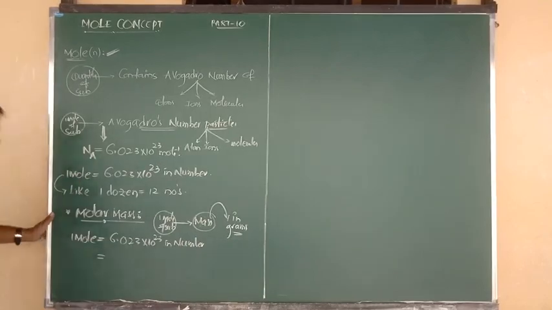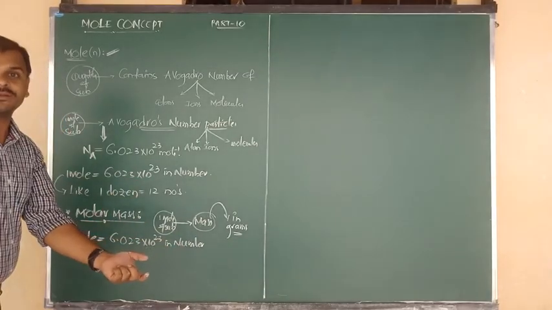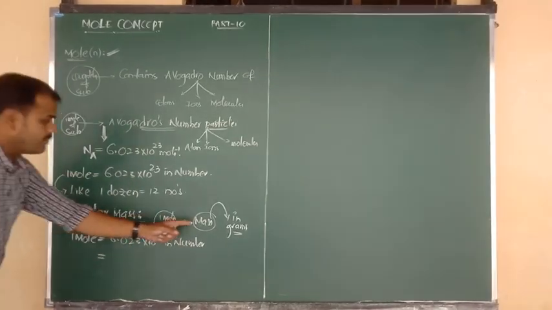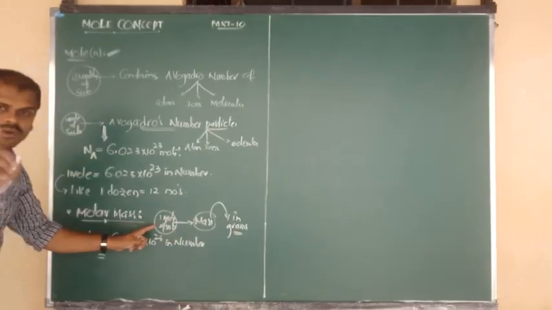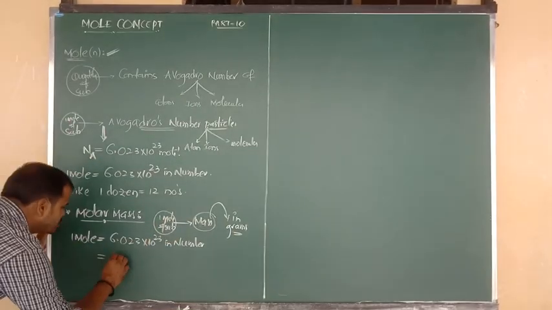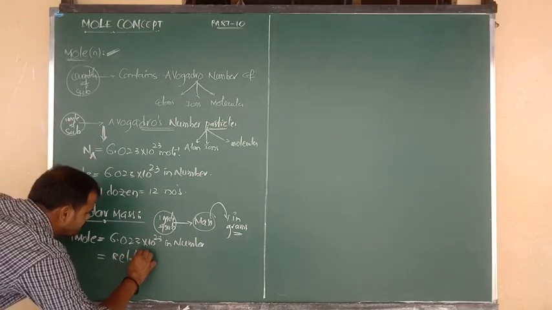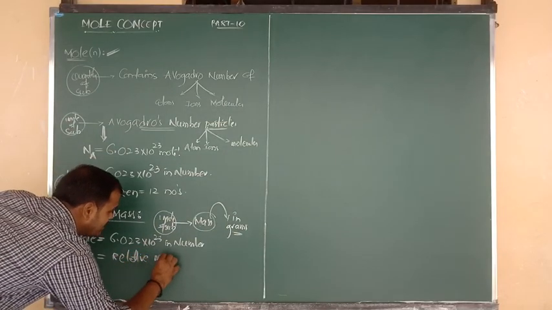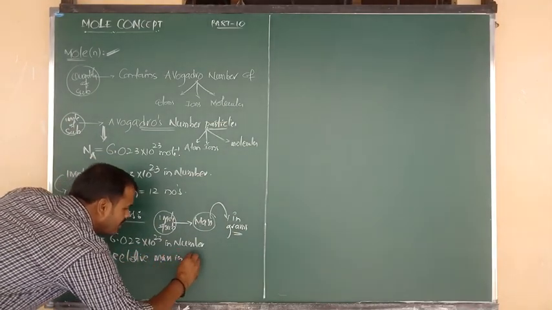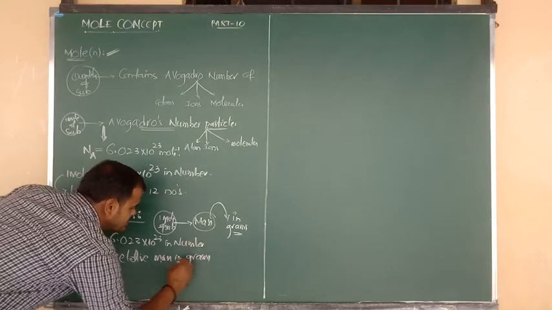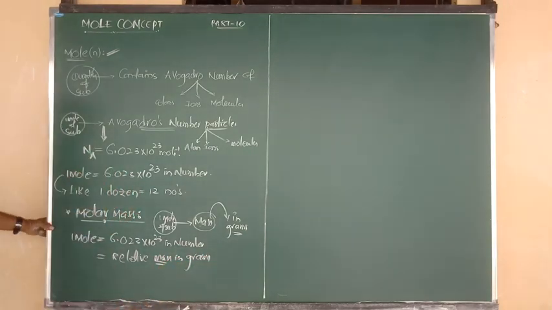And also we can say that as per this molar mass definition, molar mass is measured in grams with respect to again 1 mole. So 1 mole is equal to, we can say, relative mass in grams. Relative mass in grams. Both the formulas we have to remember.